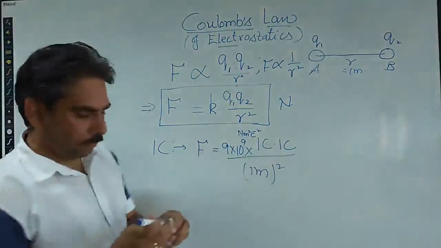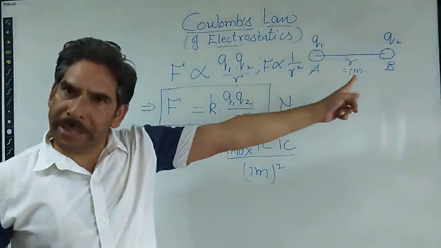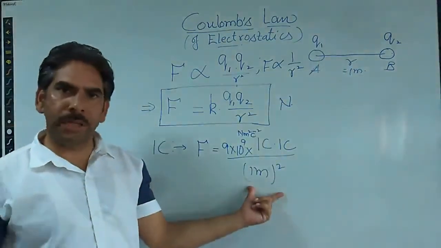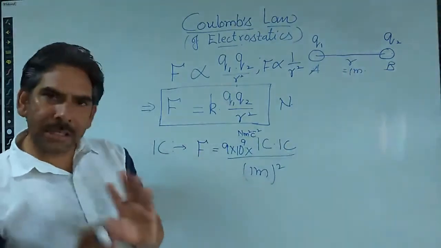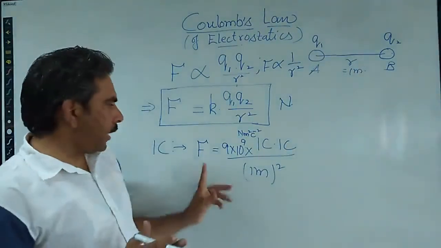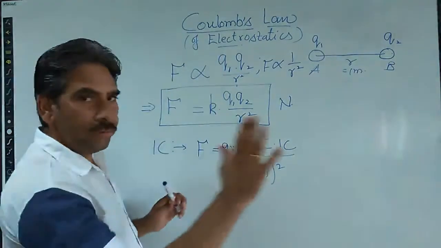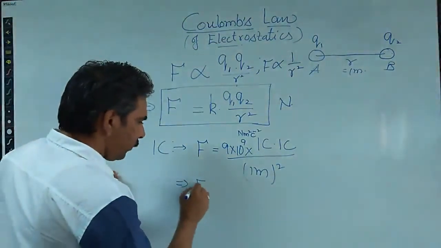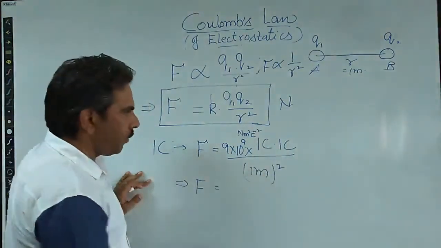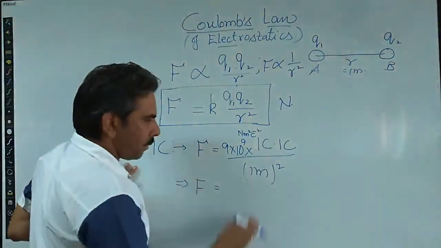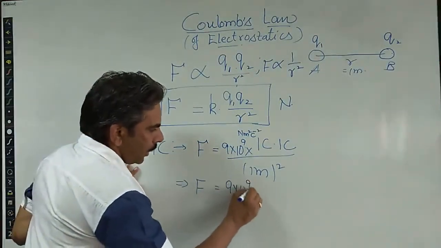So what we are assuming here is that the two charges are of 1 Coulomb each and they are separated by a distance of 1 meter. So we are taking the unit charge separated by a unit distance. That is the only way to define the 1 Coulomb of charge by using Coulomb's law of electrostatics. From here the force comes out to be, how much is the force among these two charges of 1 Coulomb each separated by 1 meter distance? It is given to be 9 into 10 to the power 9 Newton.